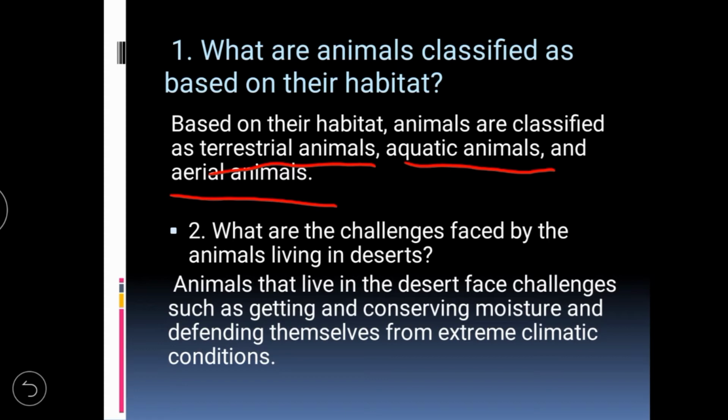Animals that live in the desert face challenges such as getting and conserving moisture, and defending themselves from extreme climatic conditions, because in the daytime it is very hot and at night it is very cold. So the climate changes between day and night, and they have to protect themselves from the extreme climatic conditions.